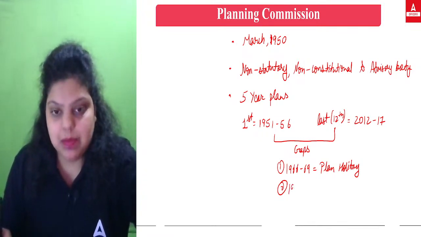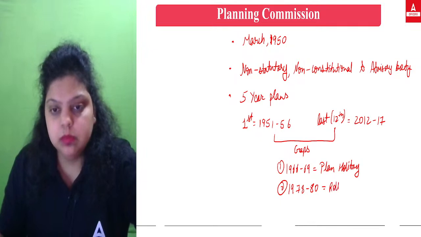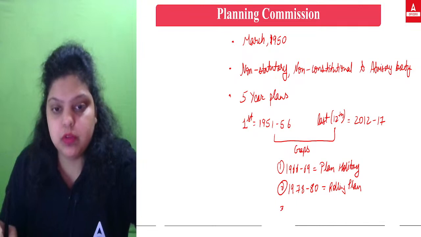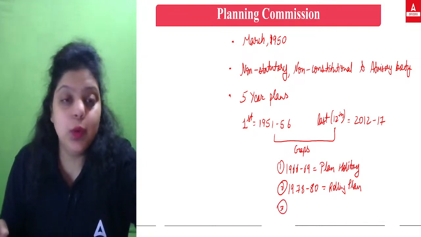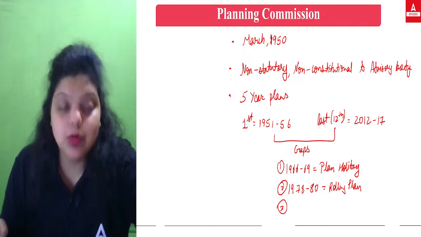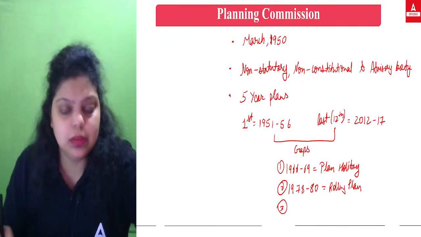Now, the second gap started in 1978 and ended in 80. That was known as the rolling plan. Now, what is the rolling plan? Mr. Morarji Desai, as Prime Minister, introduced that we are not going to make the 5-year plans anymore. We will be focusing on the rolling plan, that is the annual plan. Every year we will roll the plan.